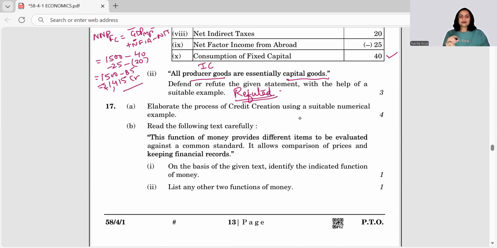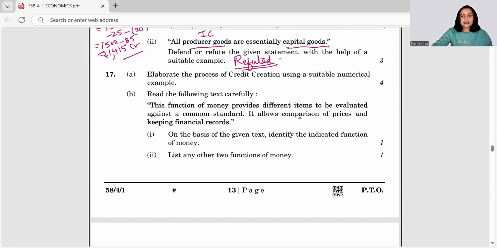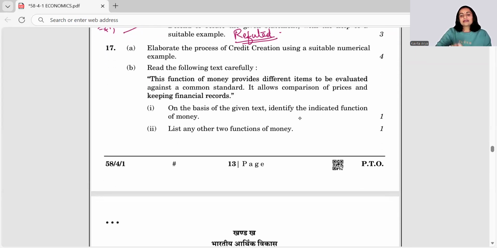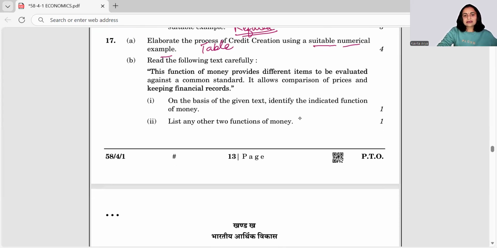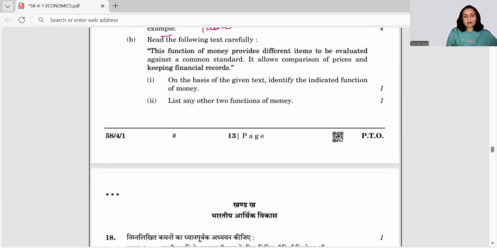Right. So moving ahead, elaborate the process of credit creation using a suitable numerical example. The moment we have been given the term suitable numerical example, it means you have to create the table for the same. And that schedule must have all the components, right? Credit creation. So if we want to talk about this, how do we go about it? Credit creation is the function of banks, right?